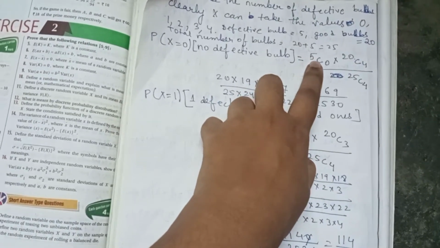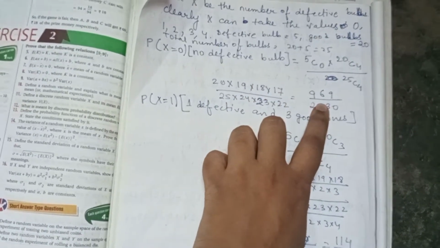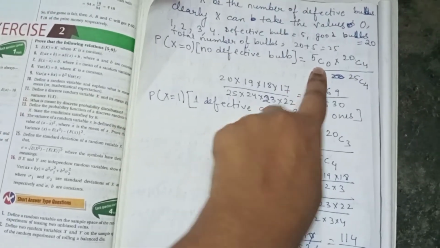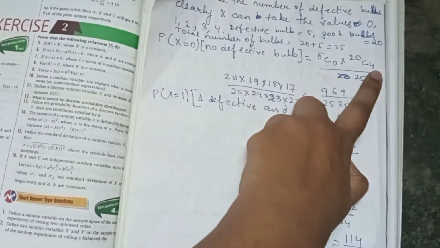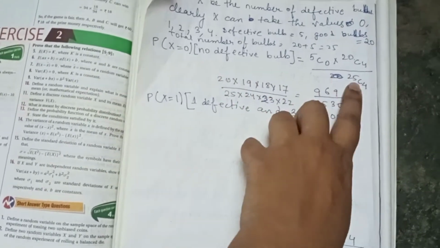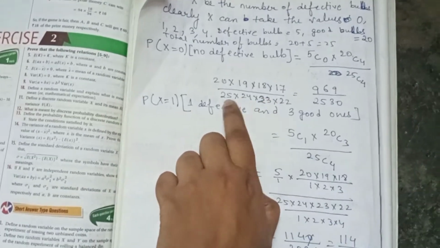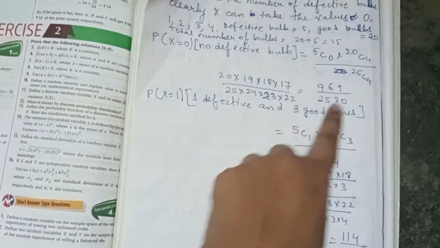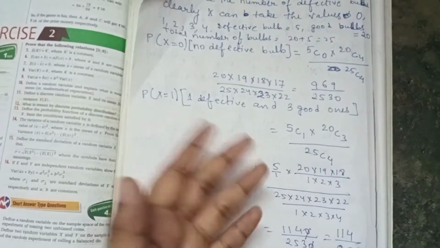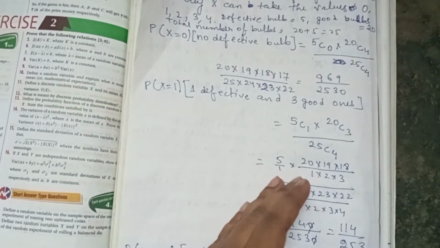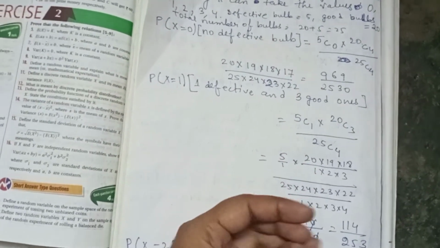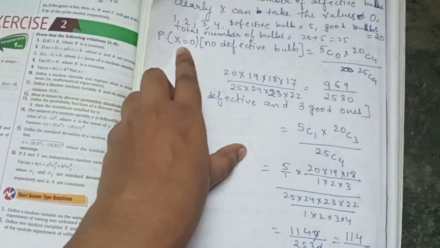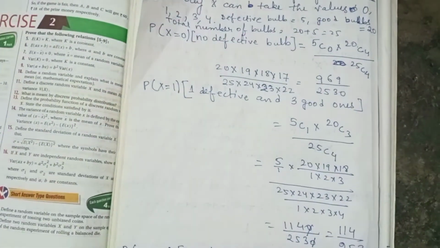You can solve it directly, or write the answer directly, because it is not necessary to show this. I am not showing this because you have done combination in class 11 also. If you have your calculator, please use it to find the answer. So when there is no defective bulb, then what is the probability?